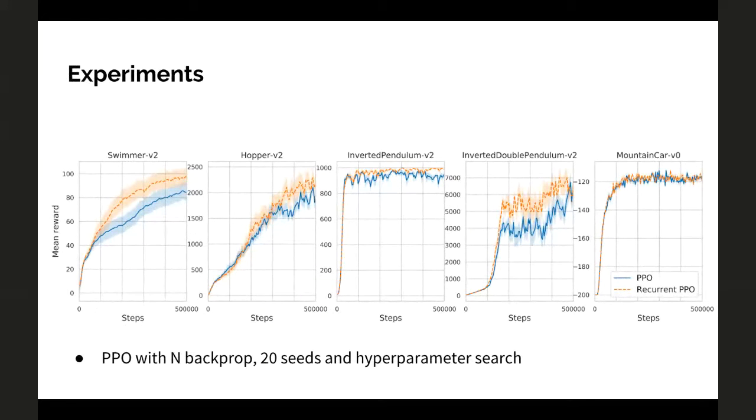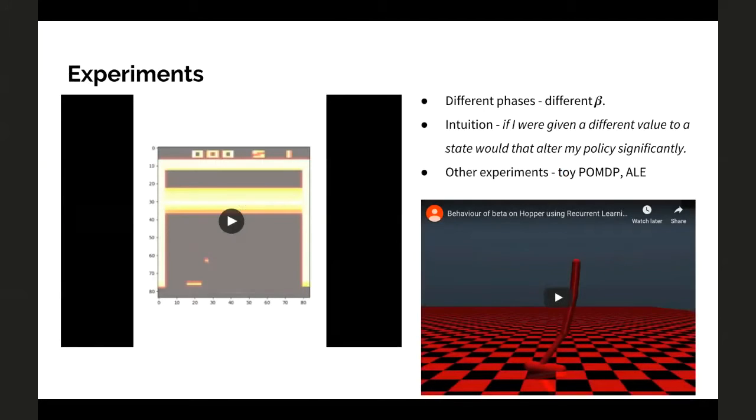So this is how the results look. We experimented with PPO with n backprops, so we were not doing n backprop in time. This is averaged over 20 seeds with hyperparameter search. One thing to notice is that our results are on par with the vanilla version. But the takeaway is how to interpret this beta function once beta is learned. So we generated videos of how it would look, and I'm going to explain them.